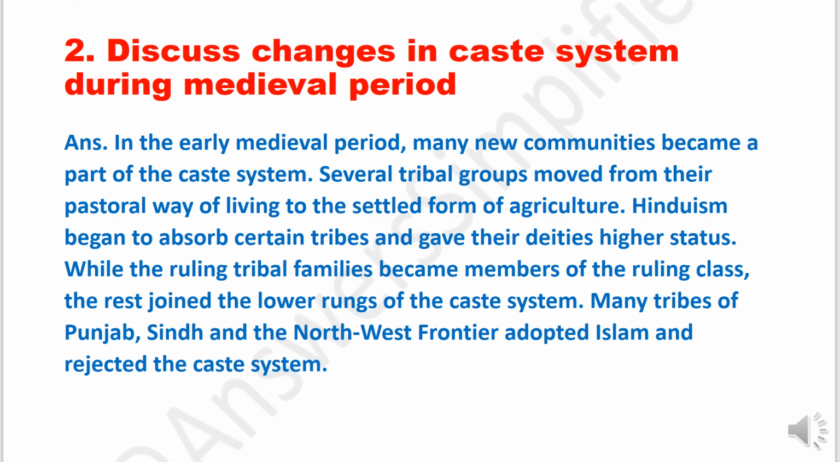Answer. In the early medieval period, many new communities became a part of the caste system. Several tribal groups moved from their pastoral way of living to the settled form of agriculture. Hinduism began to absorb certain tribes and gave their deities higher status. While the ruling tribal families became members of the ruling class, the rest joined the lower rungs of the caste system. Many tribes of Punjab, Sindh and the northwest frontier adopted Islam and rejected the caste system.